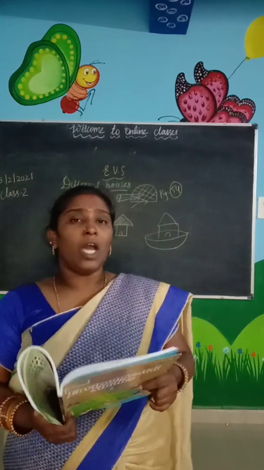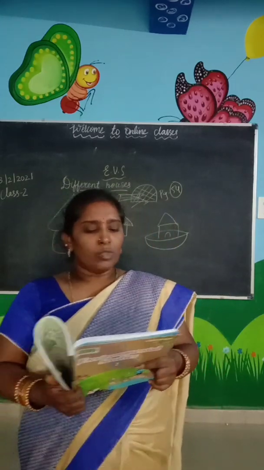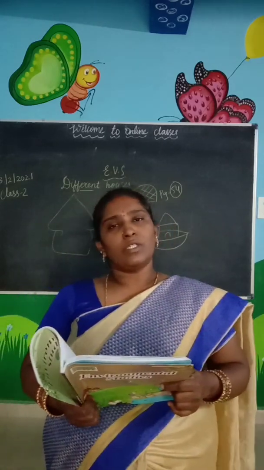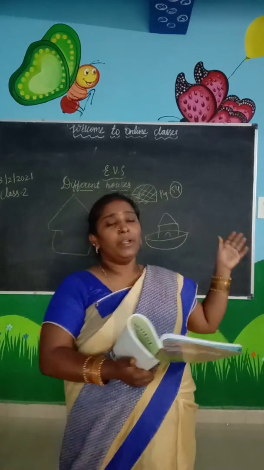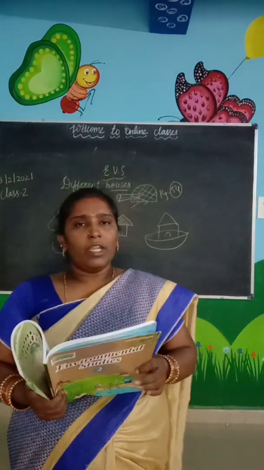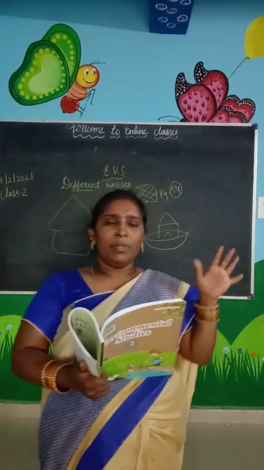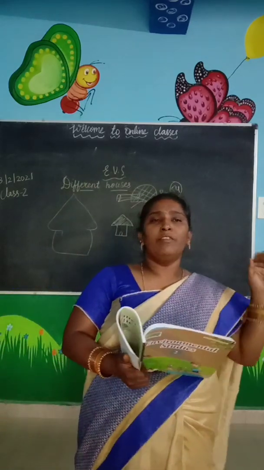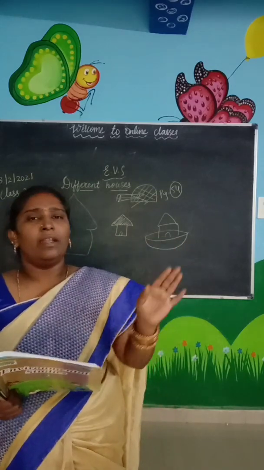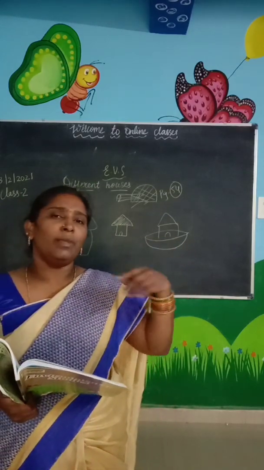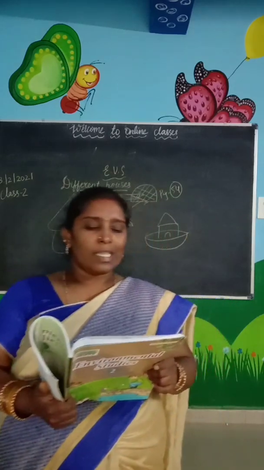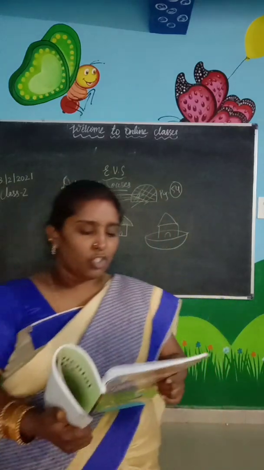And permanent houses last long. So in cities most of the houses will be permanent houses only. They will be built to last 10 years, 20 years, so they are very durable. Once we build the house, we need not break it and build it again and again. Once we build it, it will be there for 10 years, 20 years. Permanent houses last long. They are very strong.